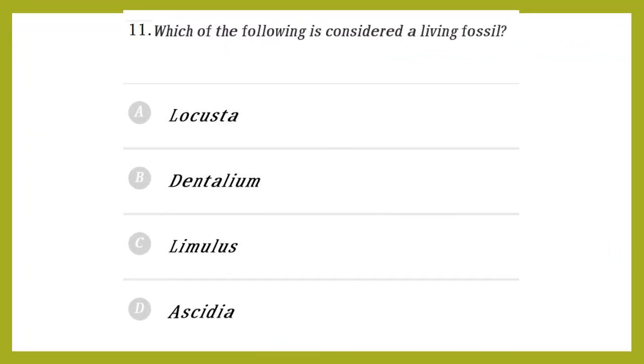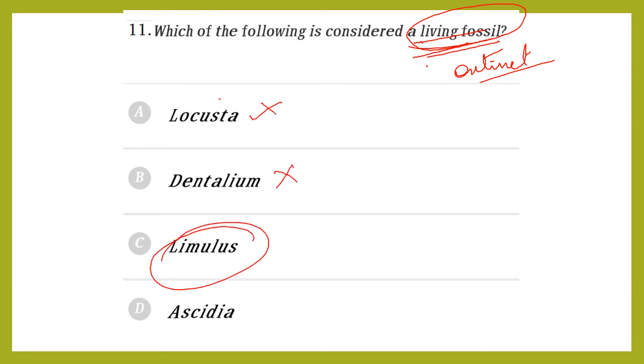Next is, which of the following is considered a living fossil? What is a living fossil? Actually it has remained unchanged. Its closer relatives are extinct. It is not an evolutionary trend. It maintains its character from the beginning. Its closely related species are extinct. That is a living fossil. So here Locusta is not a living fossil. Dentalium is not a living fossil. Limulus is a living fossil. So the answer is Limulus.